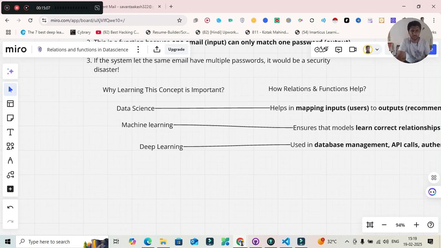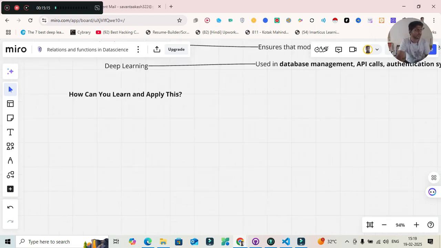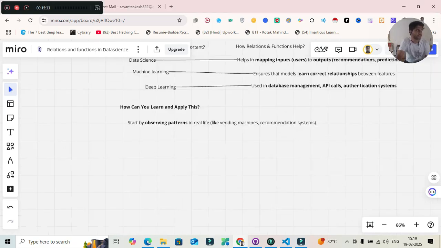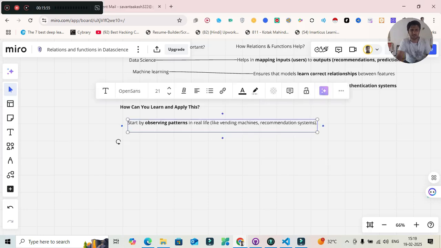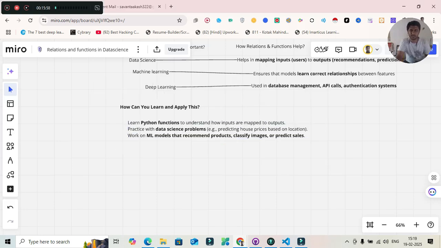Start by observing real life, like vending machines and recommendation systems. Learn Python functions to understand how inputs are mapped to outputs. Practice with data science problems, for example predicting house prices based on location, or working on ML models that recommend products, classify images, or predict sales. So you will get to know what is there, and you can learn and apply those things in real life.